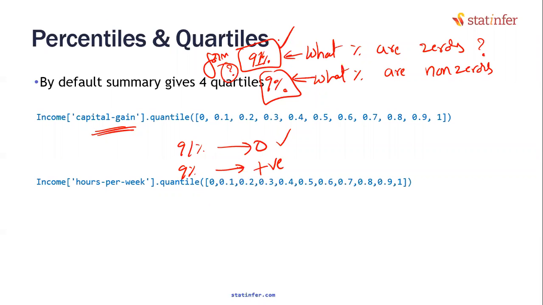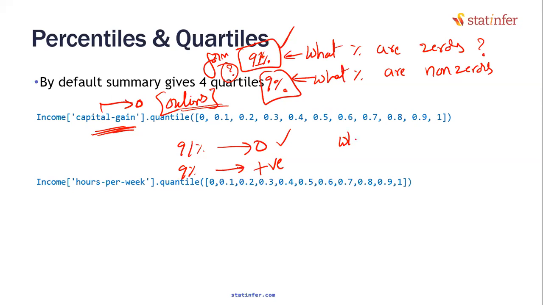Now, listen to this carefully, very carefully, all of you. What if, when we talk to our business partners, they tell us that capital gain has to be zero only? Any non-zero value, be it positive or negative, is an outlier or an erroneous value. Some issue in the data, then only you will get some positive values. Otherwise, it has to be zero only. Then in that case, if capital gain is zero, then that data is considered to be clean.